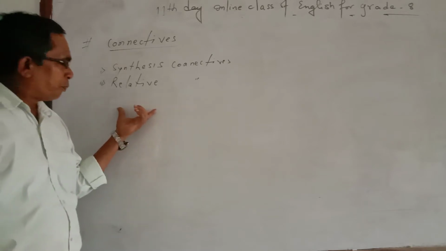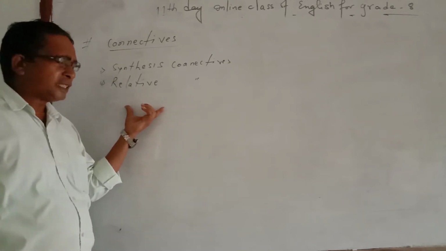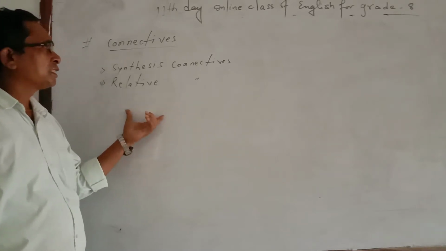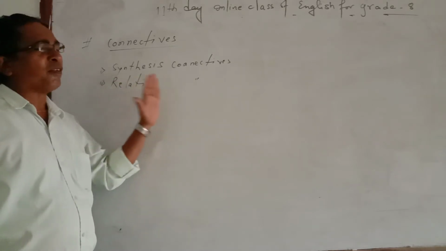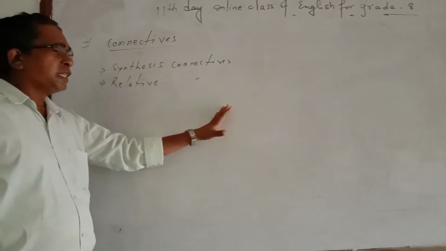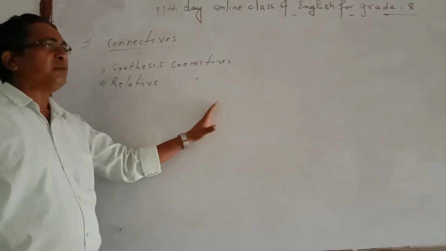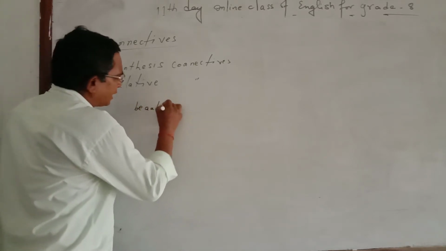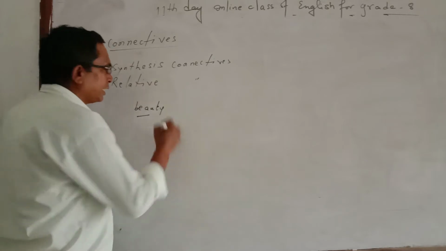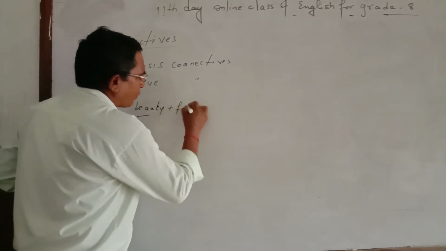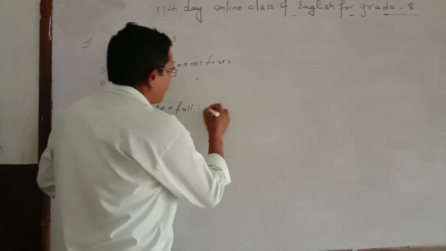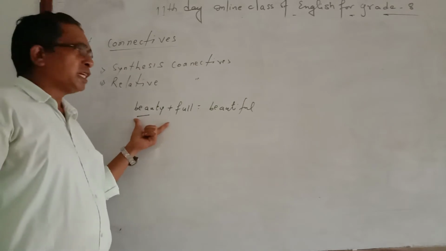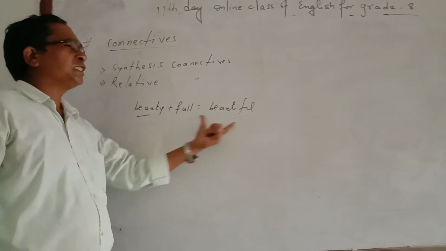Likewise, the part of a word or the letters that is added before the root word to make a new word is called prefix. But the problem is, whether you add a suffix or a prefix, after connecting you get a little difference in meaning. For example, see one root word, beauty. When you add full to beauty, the new word beautiful is made. So this is the difference. Beauty means saundarya, full is the suffix, and the new word is beautiful.